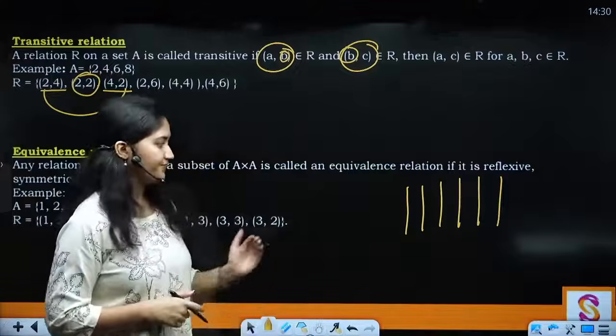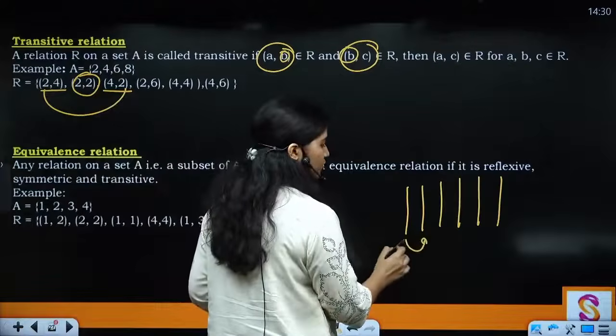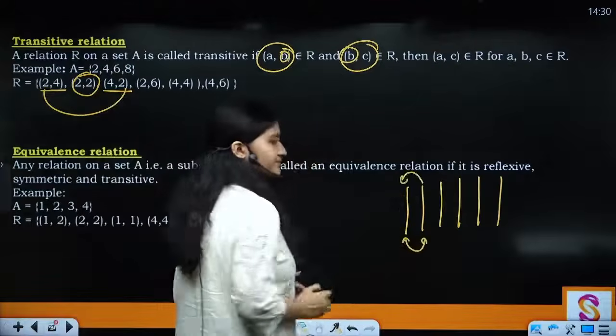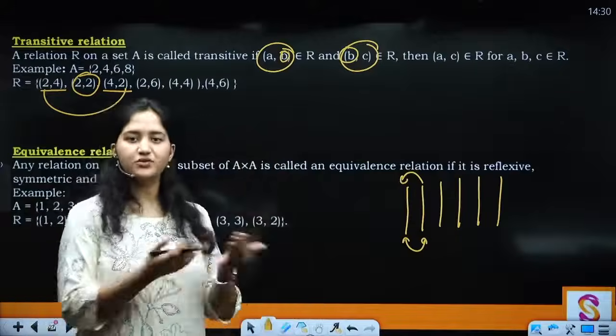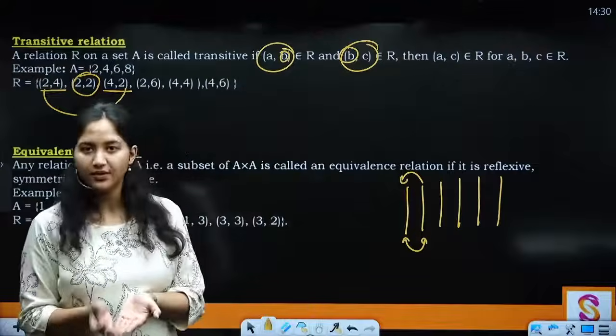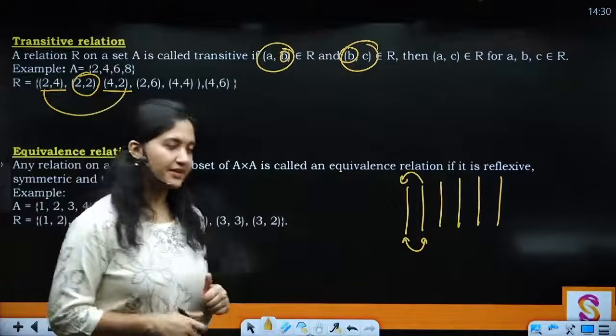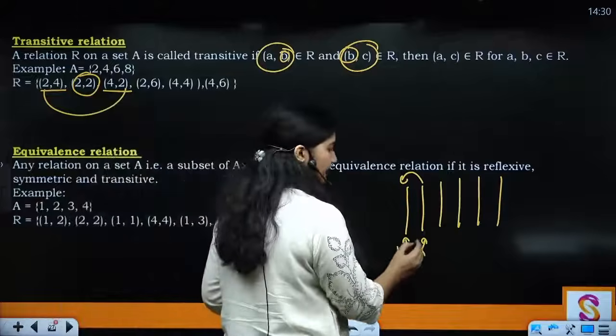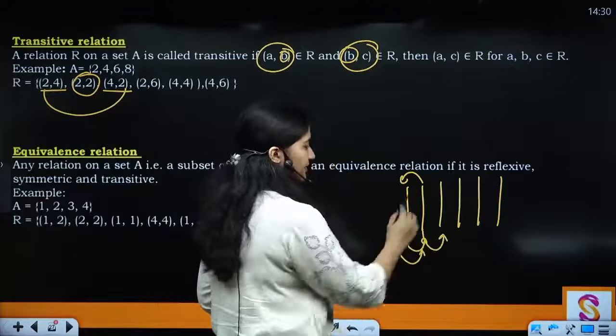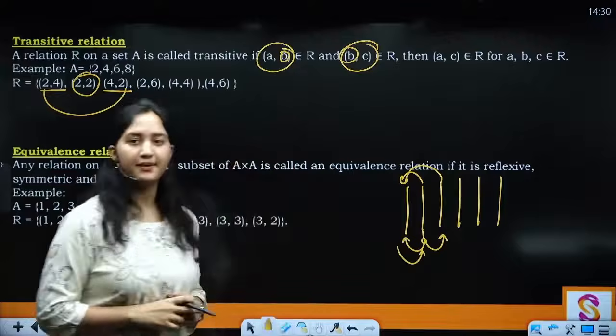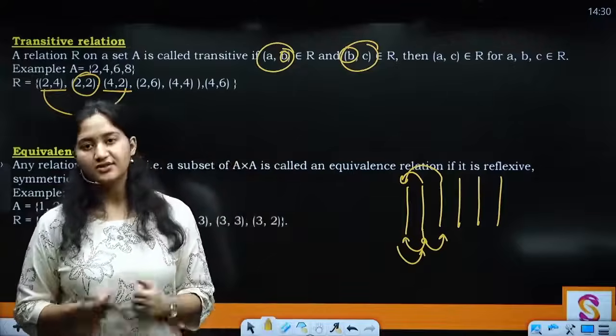Then if A is parallel to B, then B is parallel to A. होगा ही, एक एलिमेंट दूसरे के पैरेलल है तो दूसरा भी उसके पैरेलल होगा, राइट? Then you have the transitive property. If A is parallel to B and B is parallel to C, then definitely A and C are also going to be parallel, right? So this follows the transitive property.